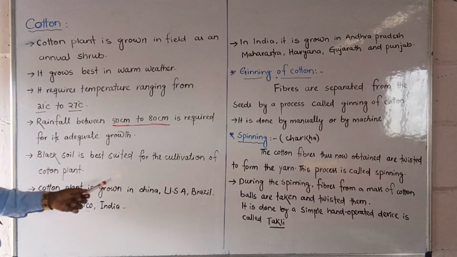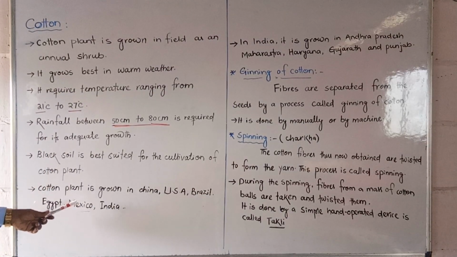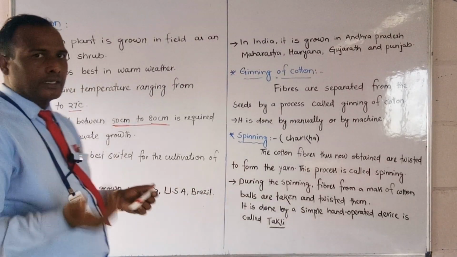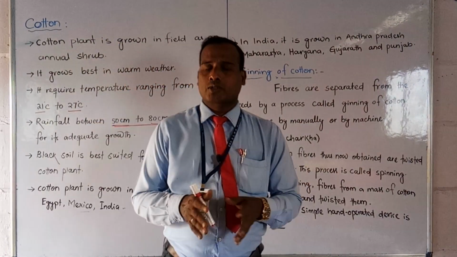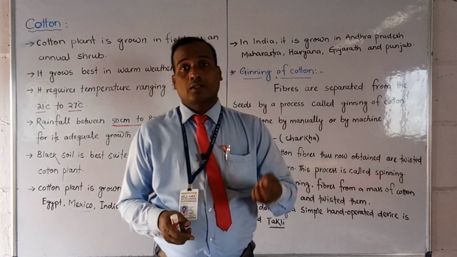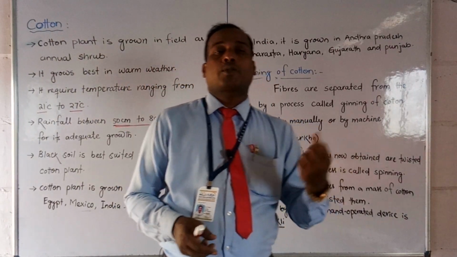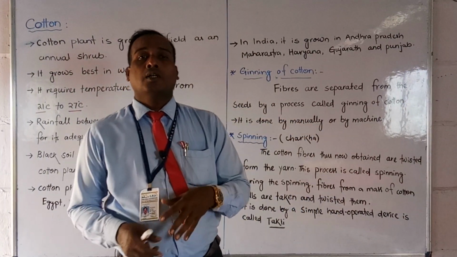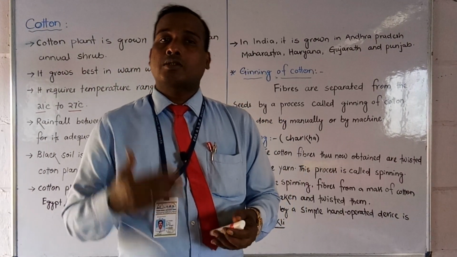Cotton plants are grown in China, America, Brazil, Egypt, Mexico, India, Turkey. Many countries all over the world grow it, but especially China produces more cotton because suitable conditions are there, and also America, Egypt, Turkey.